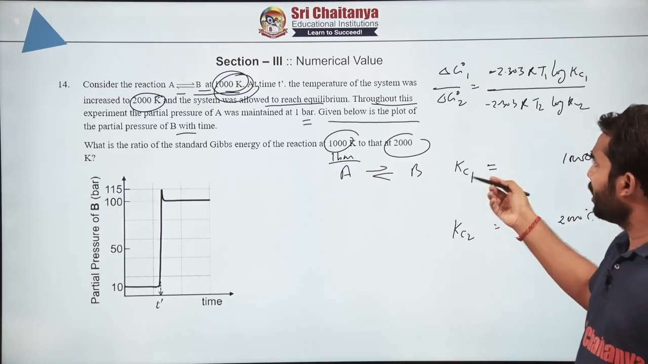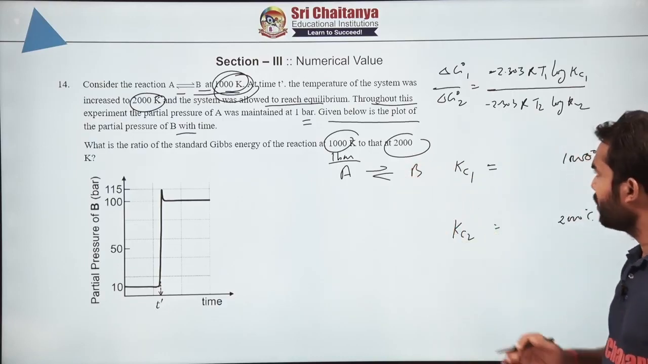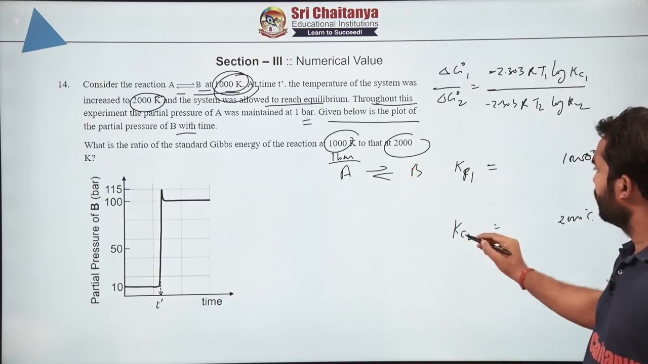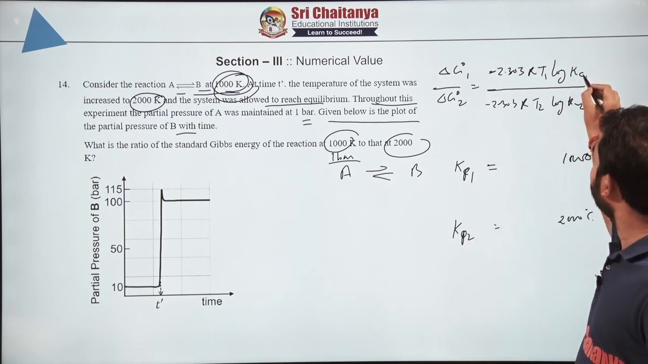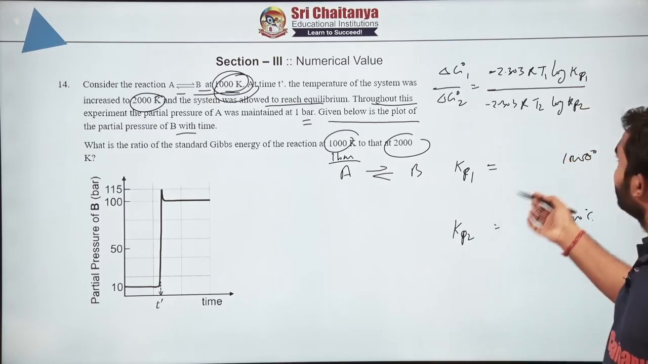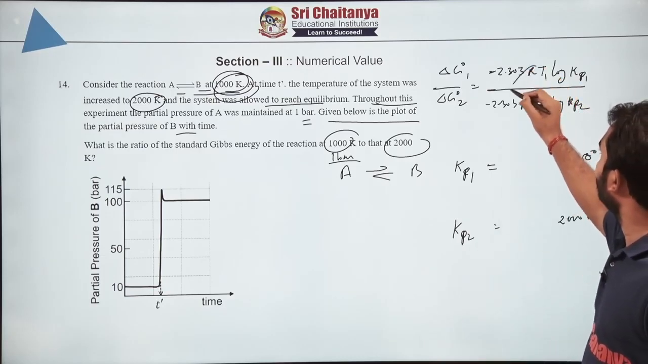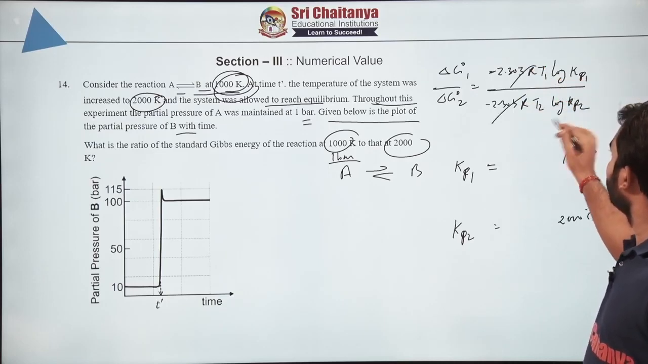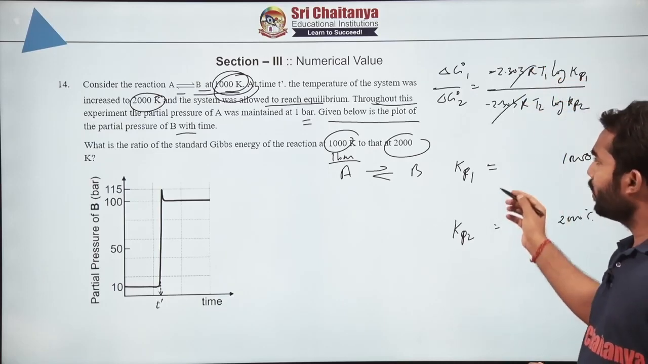Now how to figure out Kc? So Kc or Kp here, because they have given it in terms of pressure, we will be focusing on the Kp. So Kp1 and Kp2. Now how to calculate this? Very simple, everything will be cancelled out, simply T1 into log K1 upon T2 into log K2. Now how to get this?